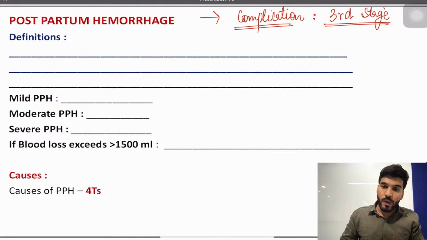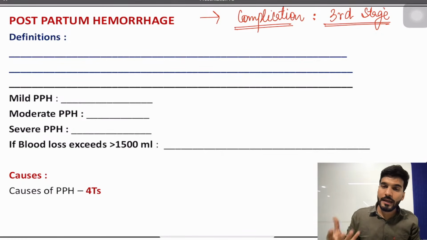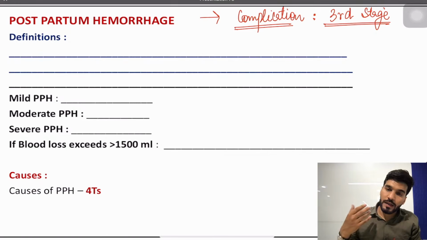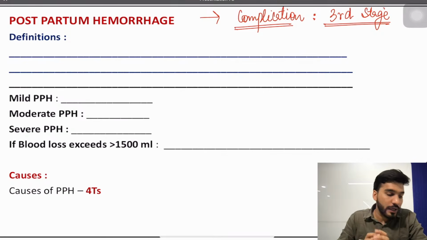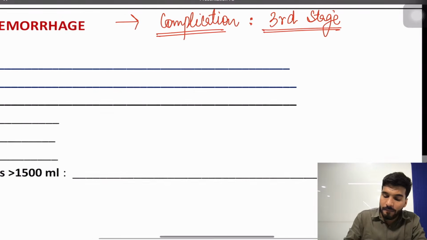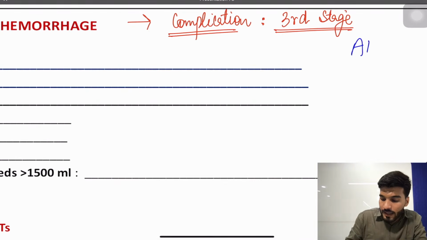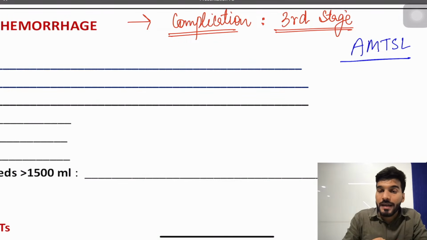Okay, now in order to prevent such complications, we have active management of third stage of labor. Now what is active management of third stage of labor? We give the uterotonic agent, we go for the delayed cord clamping, we go for the delivery of the placenta with the help of controlled cord traction, and we go for an assessment of uterine tone, earlier called uterine massage. This is what AMTSL is. I'm again not going into too much detail. I cannot explain everything fully, but let me tell you.